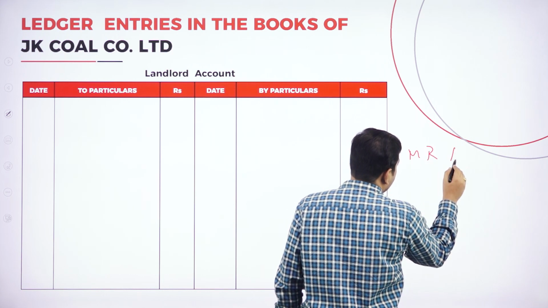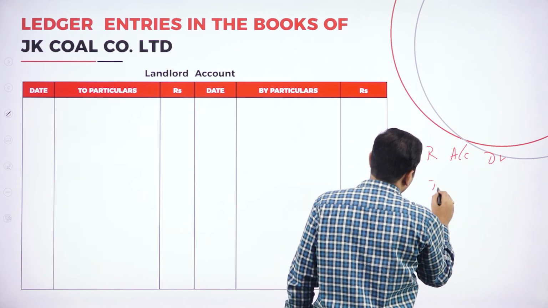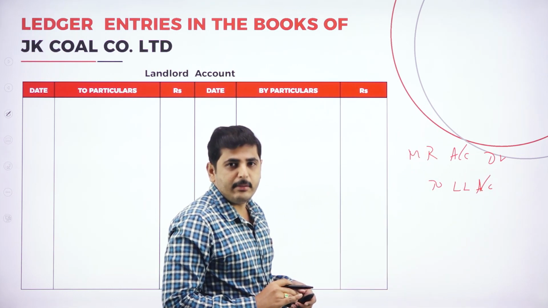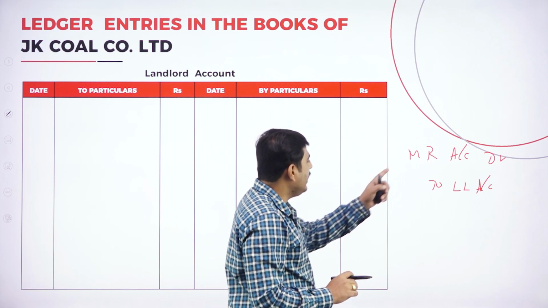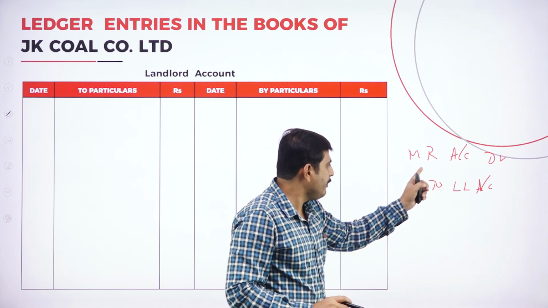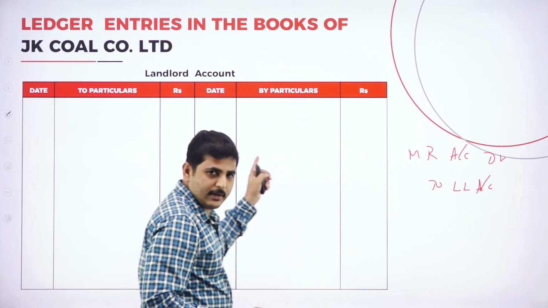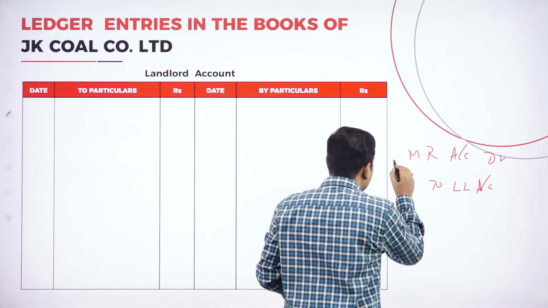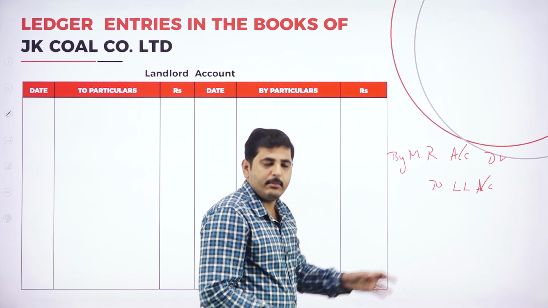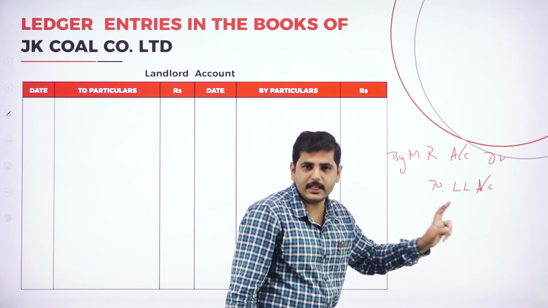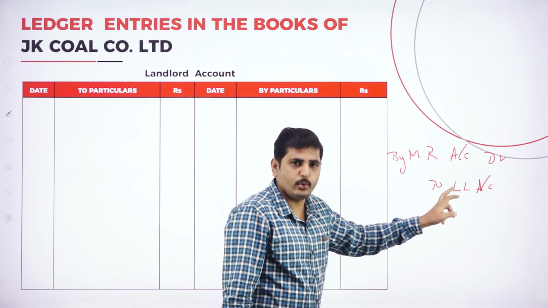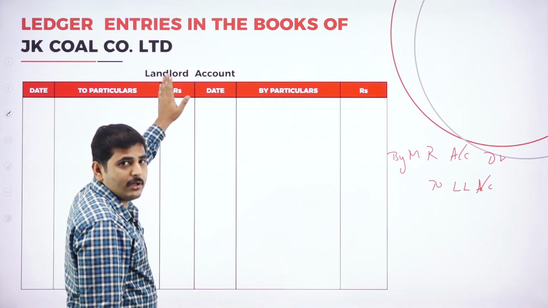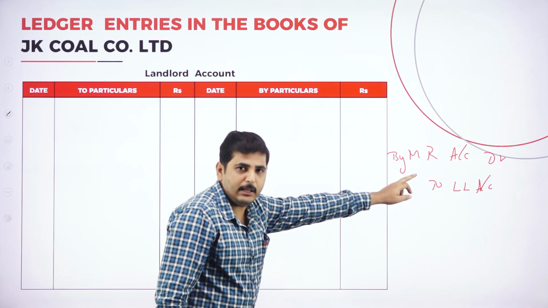Minimum rent account debtor to landlord account, being the minimum rent payable. Now convert this to ledger. In the landlord account we should write by minimum rent account, and in the minimum rent account we should write to landlord account. Once again, in the landlord account, by minimum rent account.